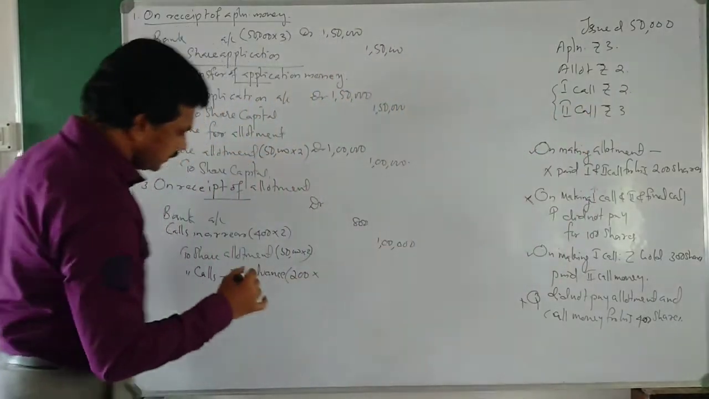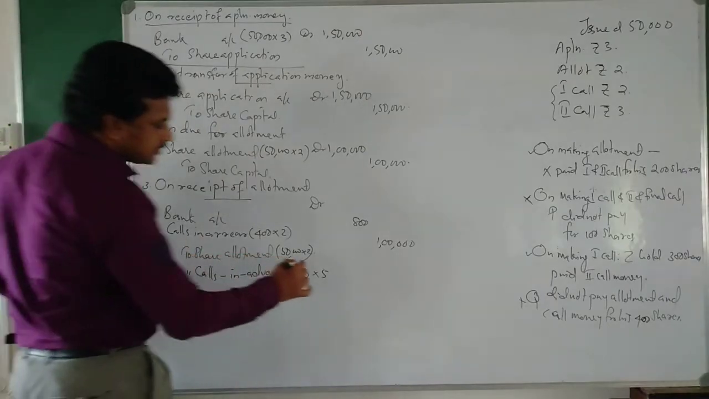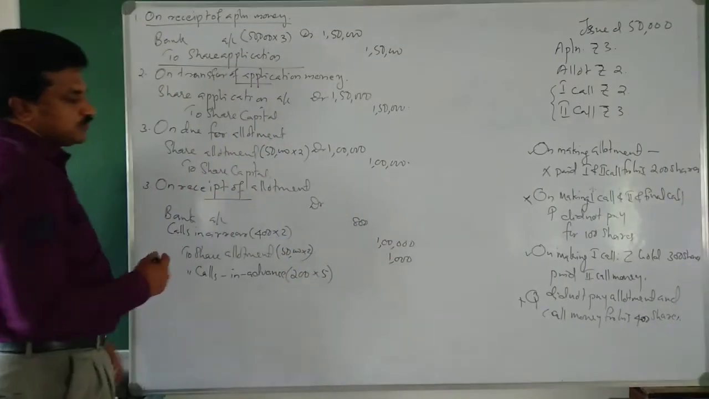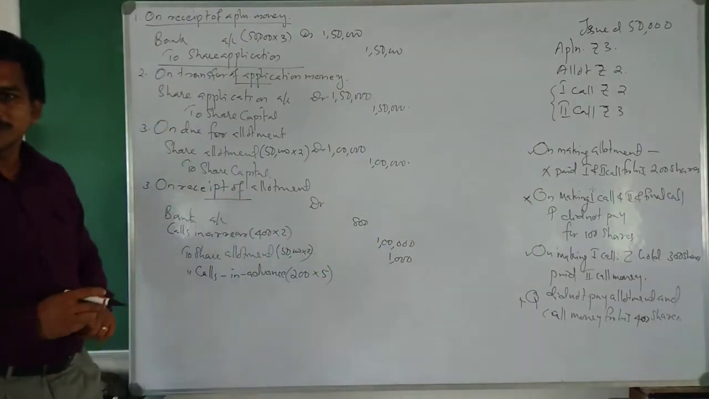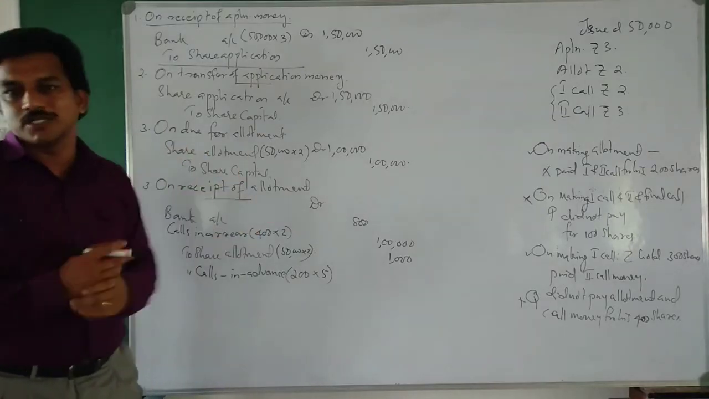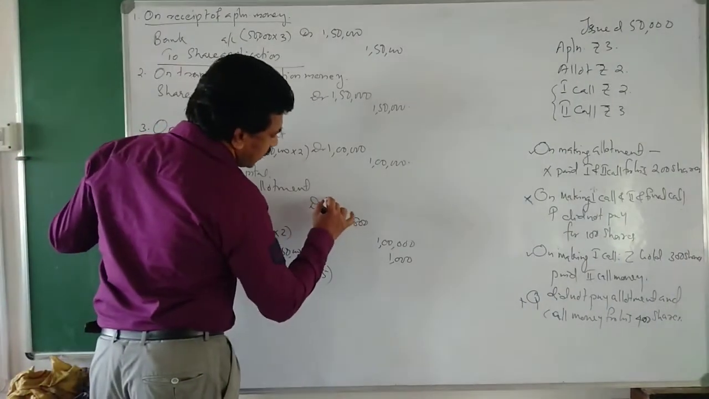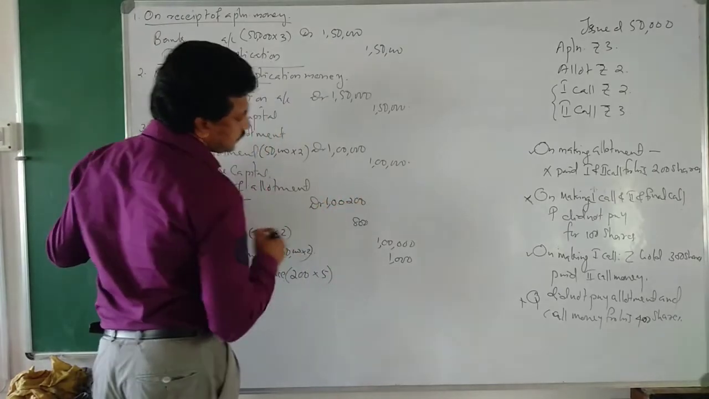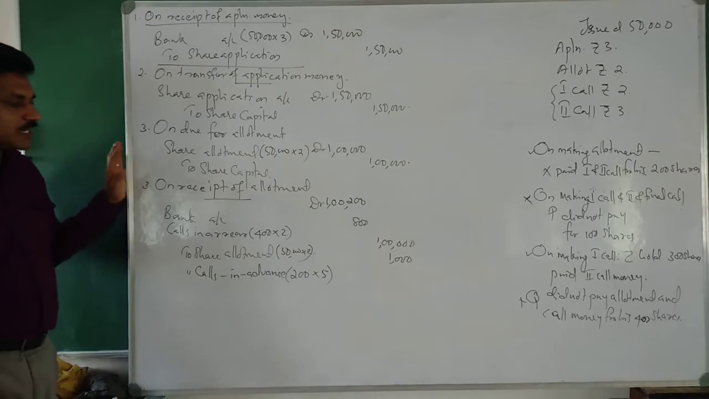That means 5 rupees. Okay, 200 into 5, that means 1000 rupees he paid. 1000 rupees he paid along with the allotment. So in total we had to get 1 lakh 1000. In that, 800 we did not get. So 1 lakh 1000 minus 800 is 1 lakh 200. Okay, this is regarding receipt of allotment.